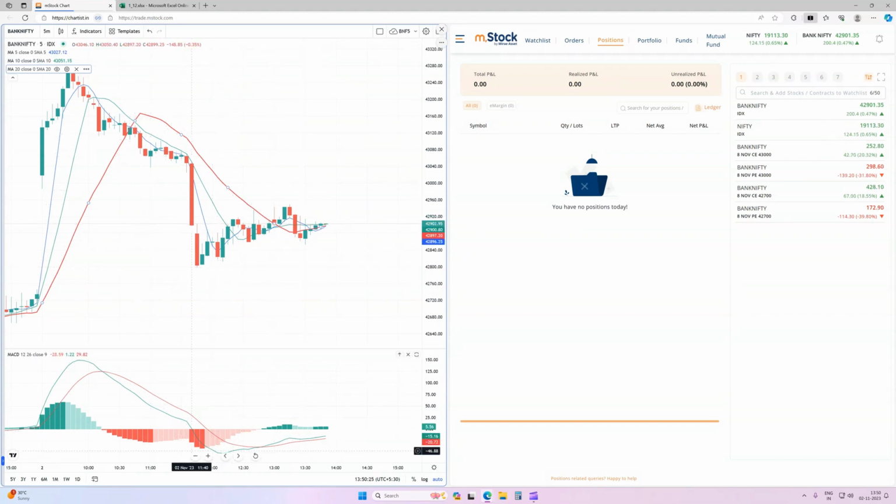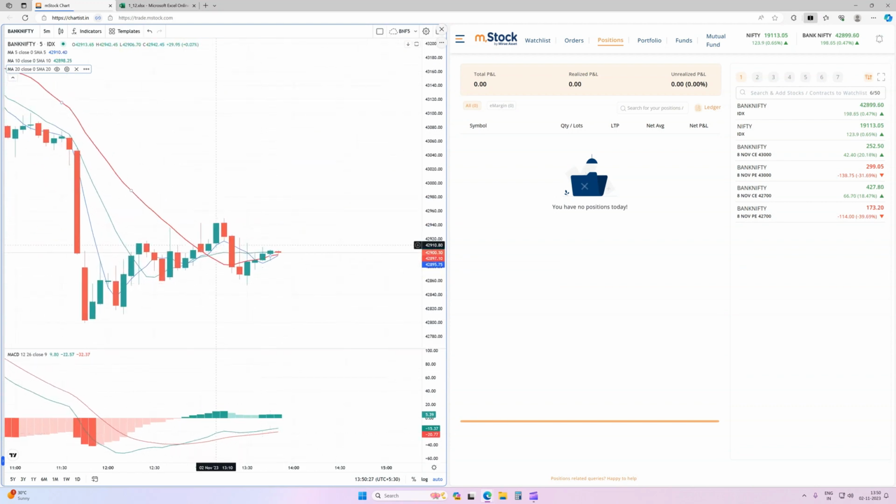Similarly, if we see what is happening now, currently the market is sideways. As you know, a moving average is a trend indicator, it doesn't work in a sideways market. So we need to wait for a proper opportunity. It may happen that we don't get a trade every day based on this strategy, but if we are following a strategy, we need to wait for our entry. That is the first and important rule of any strategy.